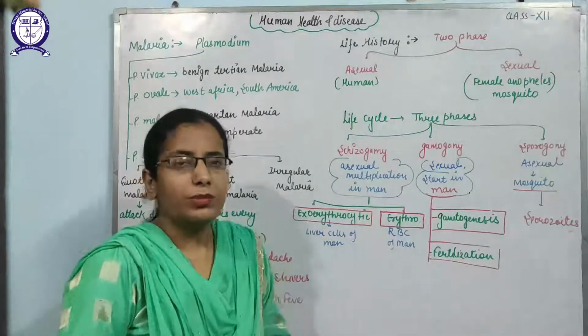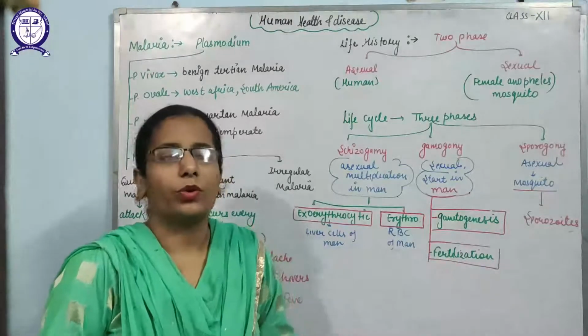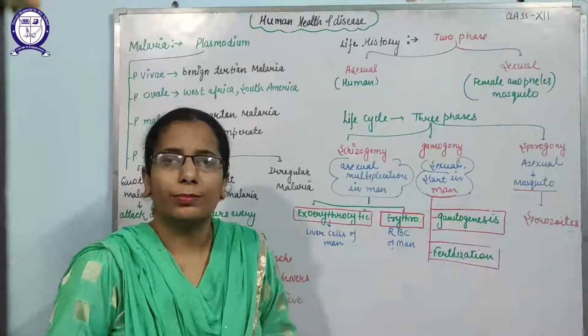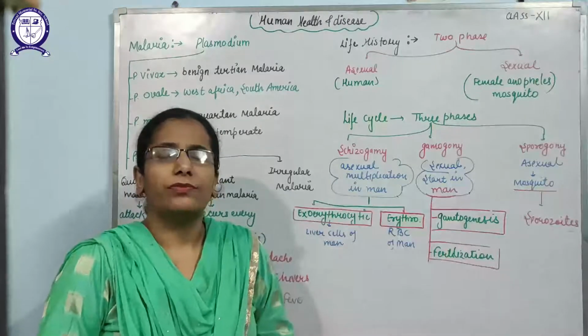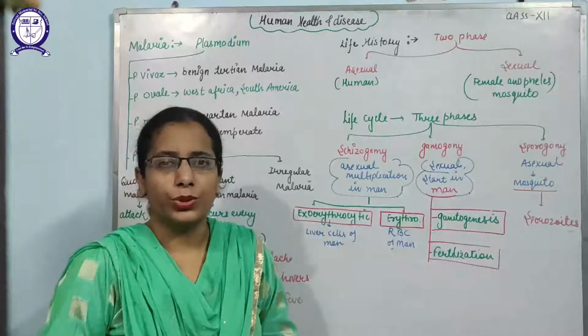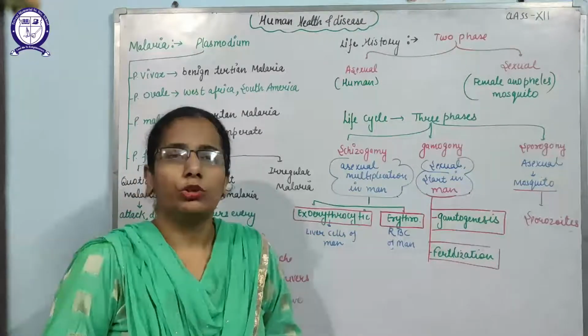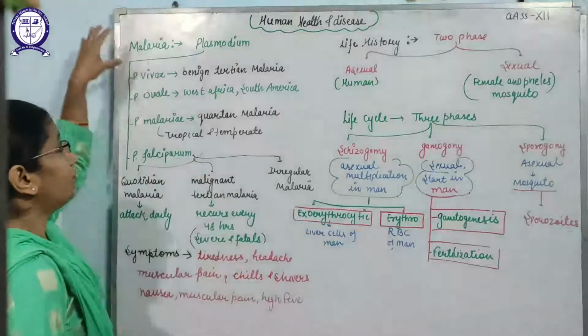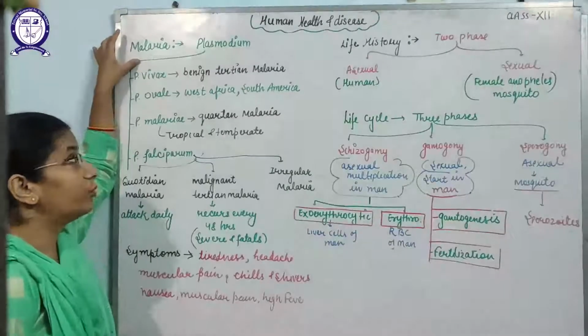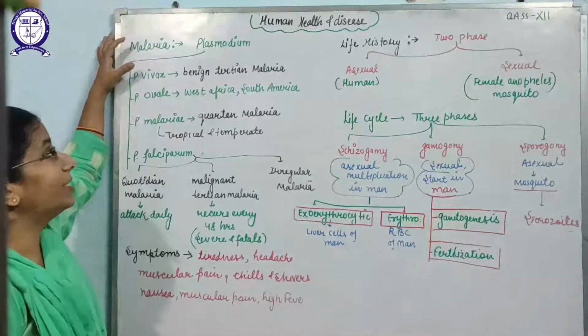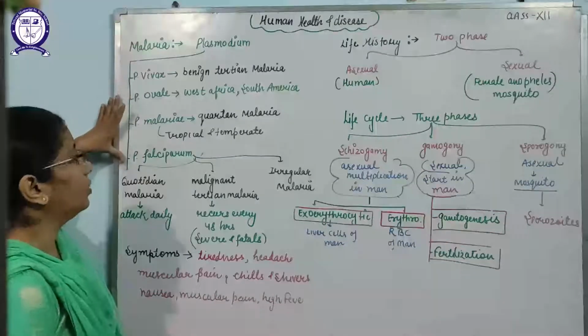This Plasmodium, a parasite, requires two hosts to complete its life cycle. One is the mosquito, that is the female Anopheles mosquito, and the second is human beings. So malaria is a disease which occurs due to the parasite Plasmodium, and this Plasmodium is found in four forms.